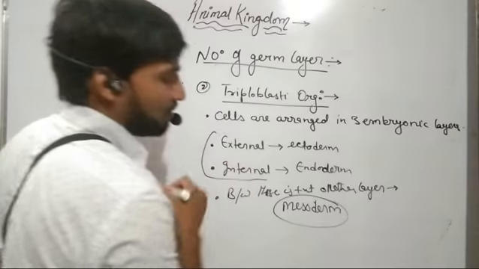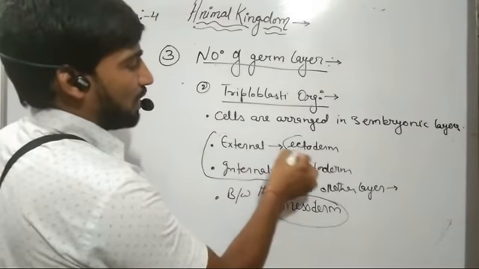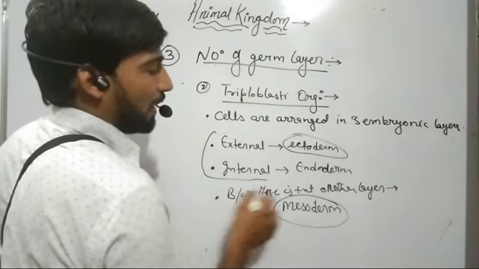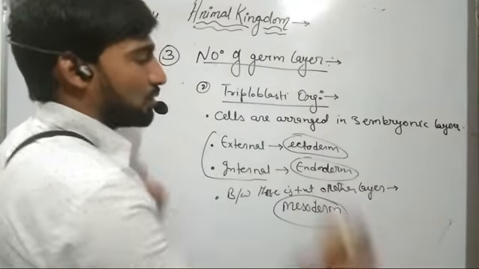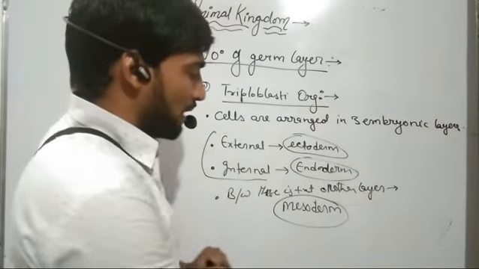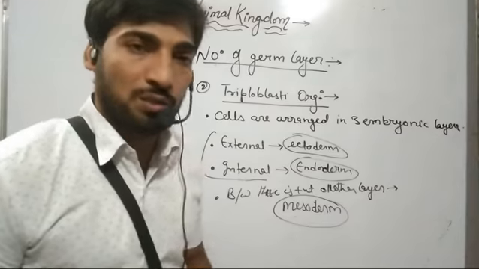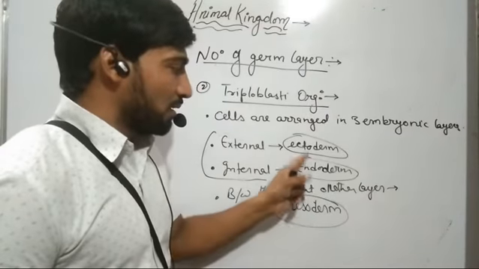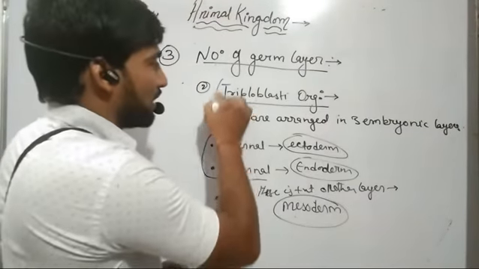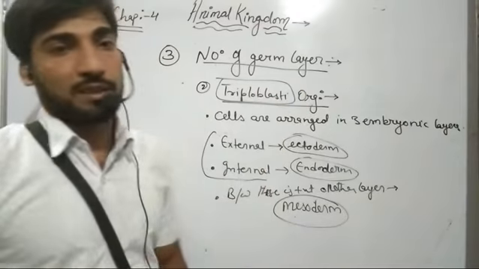So the third layer is mesoderm. In these organisms we have three embryonic layers: the outer ectoderm, the innermost endoderm, and the middle layer mesoderm. And because you have three germ layers, these organisms are triploblastic.